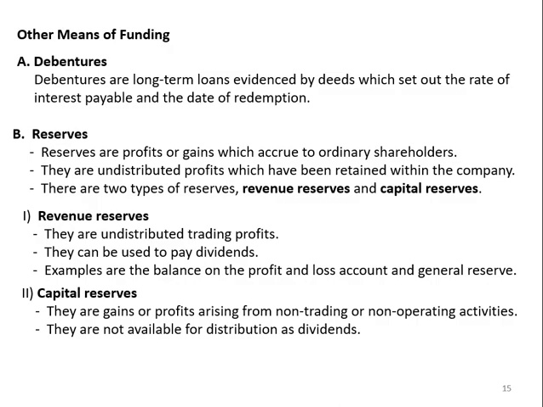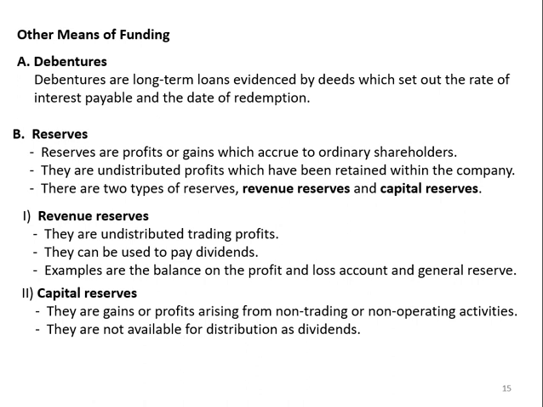Debentures are basically a kind of loan. These are long-term loans for the company which set out the rate of interest payable and the redemption date. Redemption is the date when the entire debentures are going to be redeemed by the company. When the company needs funds, they issue these debentures to the general public. The general public purchase these debentures, and the money they lend to the company is repaid at a certain date. Suppose these are issued for 6 months or 1 year. After 6 months or 1 year, the company is going to redeem them.